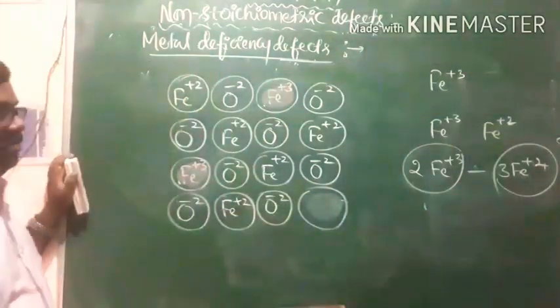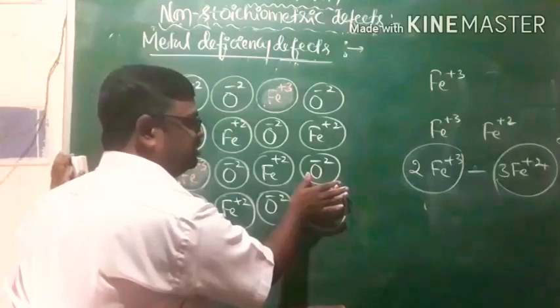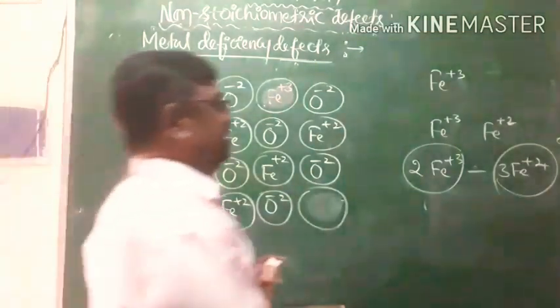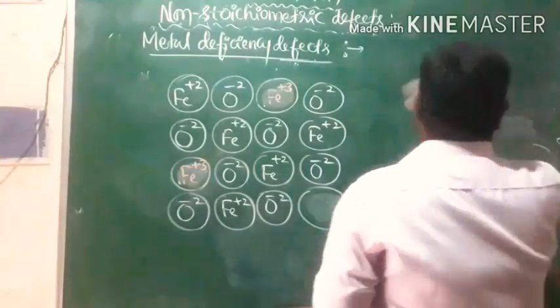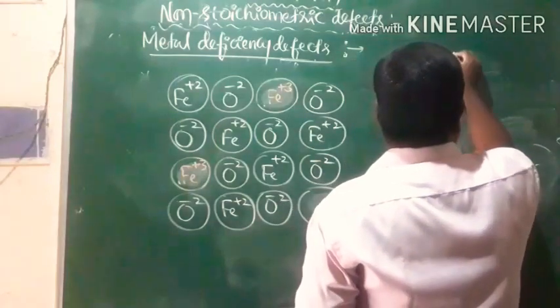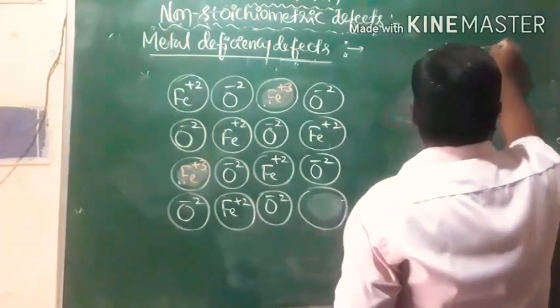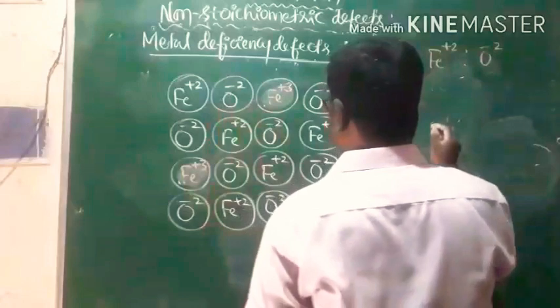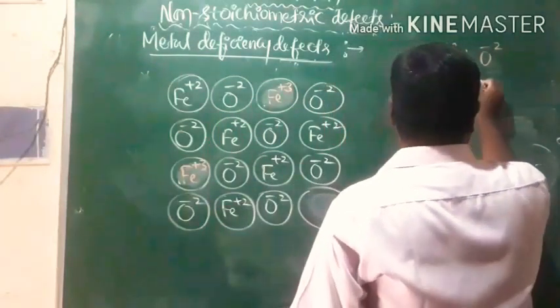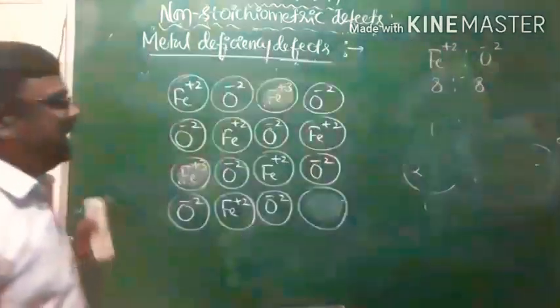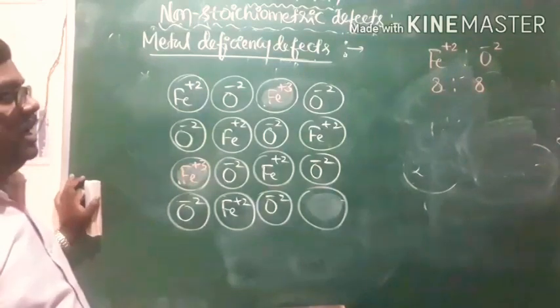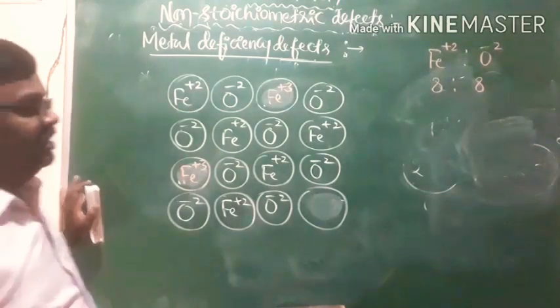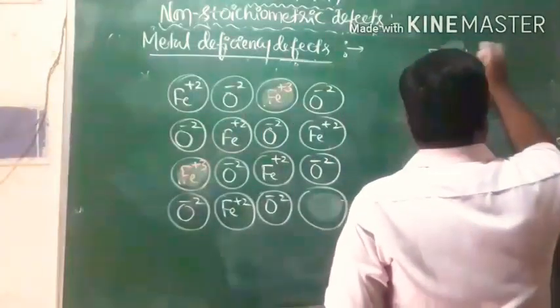Look at this. The number of metal atoms will be decreased. Earlier we had Fe2+ to O2- ratio of 8:8. There were 8 iron atoms and 8 oxygen atoms.